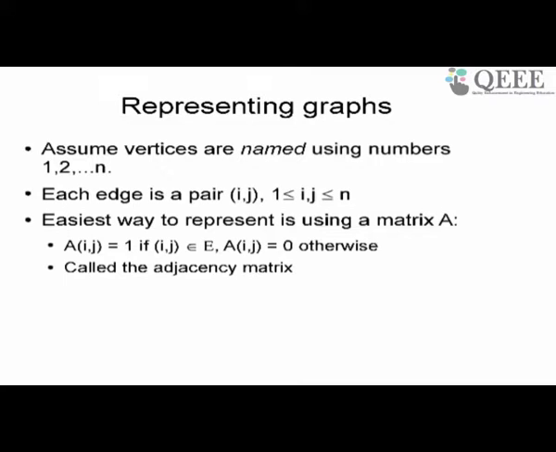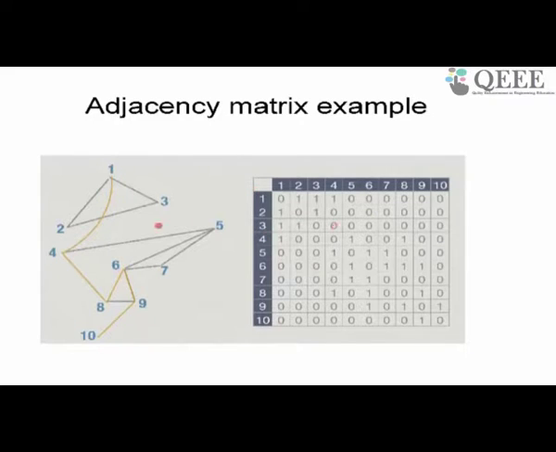So you get a matrix. If the graph is undirected, then the matrix will be symmetric. If it is not undirected, then the matrix may not be symmetric. For example, here is an adjacency matrix of the graph we considered, the airline routing problem. I have 10 nodes here, so I have 10 rows and 10 columns. 2 comma 1 says that there is an edge between 2 and 1. So A21 is equal to 1 because there is an edge between 2 and 1, but A24 is 0 because there is no edge between 2 and 4.